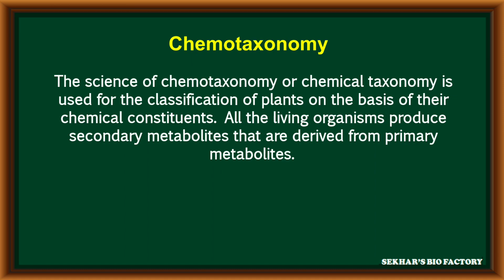Along with that, the chemotaxonomy. The science of chemotaxonomy, or chemical taxonomy, is useful in classification of plants based on chemical constituents present in cell structure. Generally, all living organisms can produce secondary metabolites that are derived from primary metabolites. These chemical constituents help in the classification of plants.